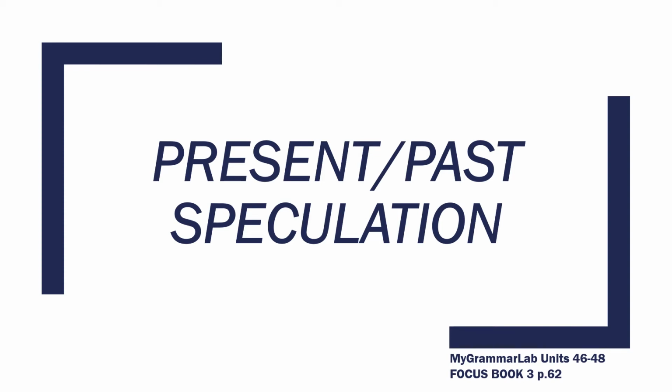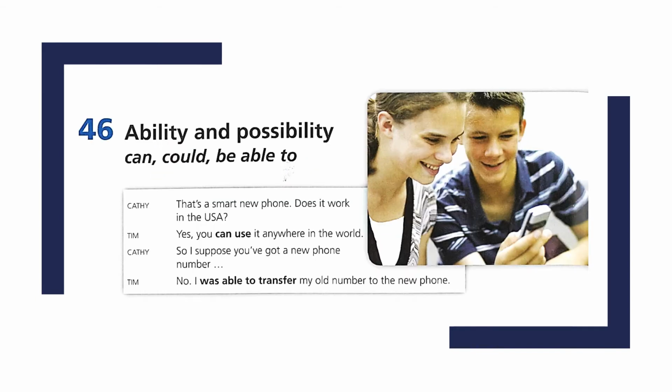Today we'll be using Unit 3 in My Grammar Lab and page 62 of your Focus book to talk about using modal verbs to make speculation, or making guesses, about the present and the past. Let's start with the word can to understand the general usage of modal verbs. As you can see in the very short dialogue here, when they mention the ability to do something, they say can for the present and was able to for the past.